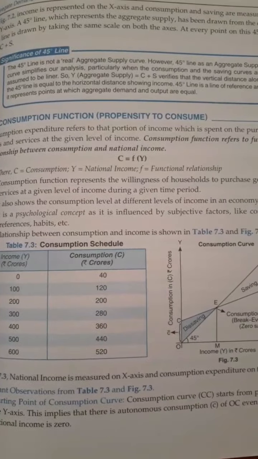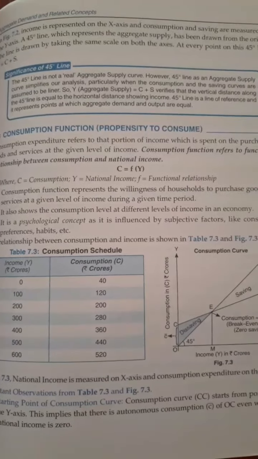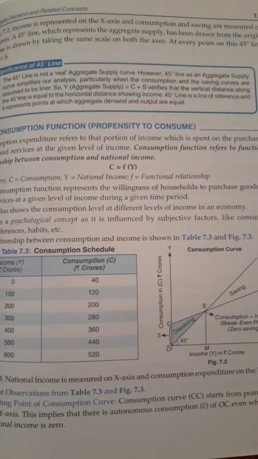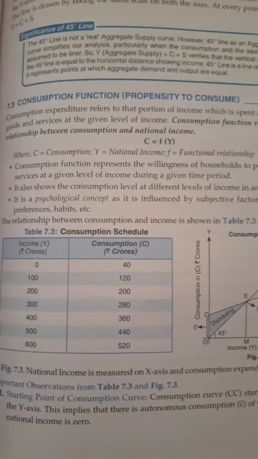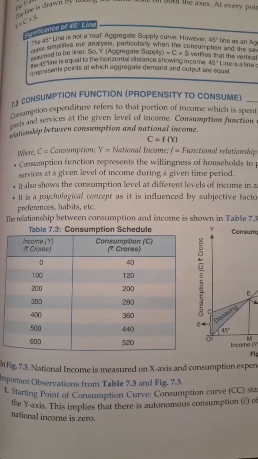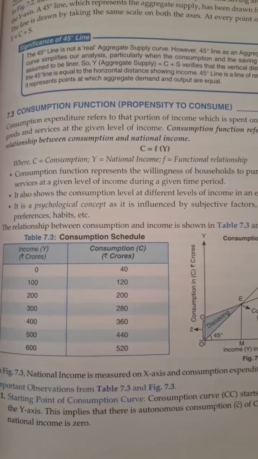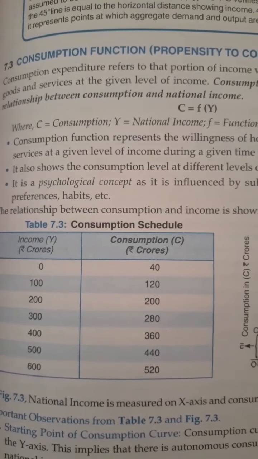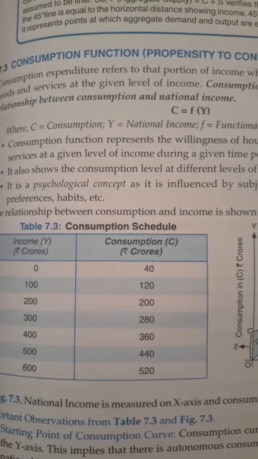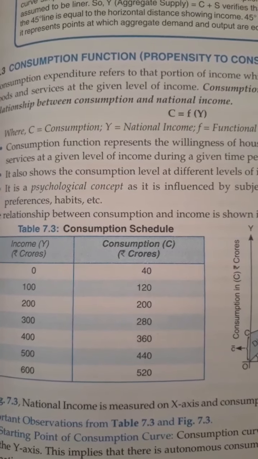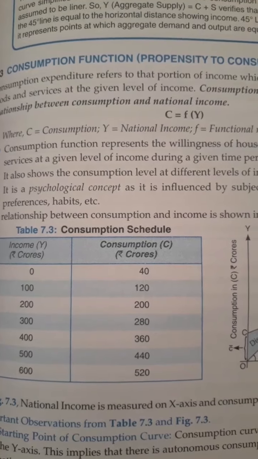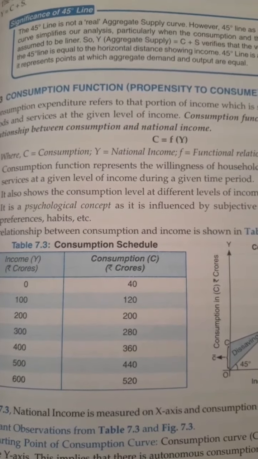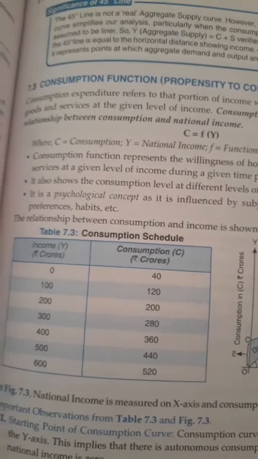Now, the normal consumption function is known as average propensity to consume. Propensity here means the tendency. It is C by Y. You can see here Y is given, C is given. If I want to find APC, that is average propensity to consume, what I have to do? I will divide C by Y. So first will be not defined, second it will be 1.2, then 1, then point something, and likewise it will go. So average propensity to consume is C by Y, means APC equal to C by Y.